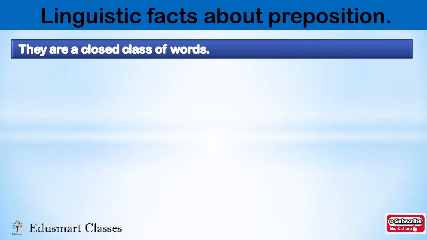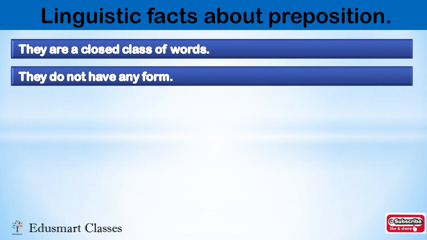Now what are some linguistic facts about prepositions? They are called a closed class of words. Now what do you mean by a closed class of words? A closed class of words means no new prepositions get added to the language. So we have a fixed set of prepositions and they are used. No new prepositions are added. Next, they do not have any form. They do not have any form means they cannot be plural, possessive or anything else.